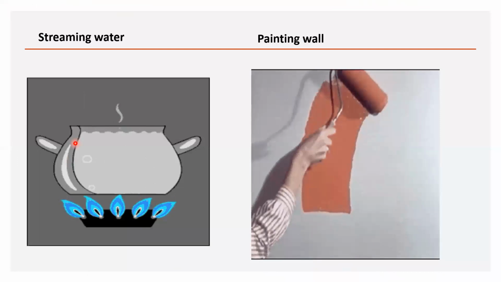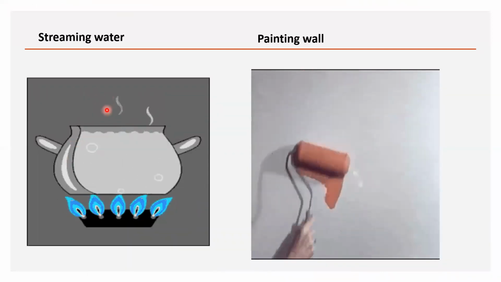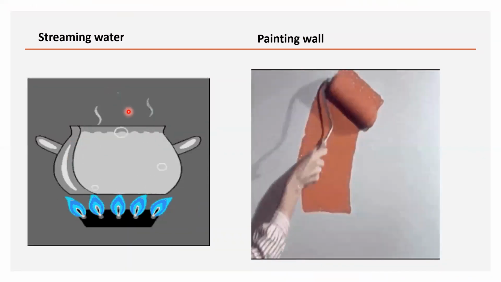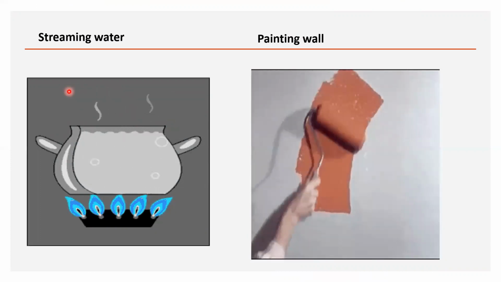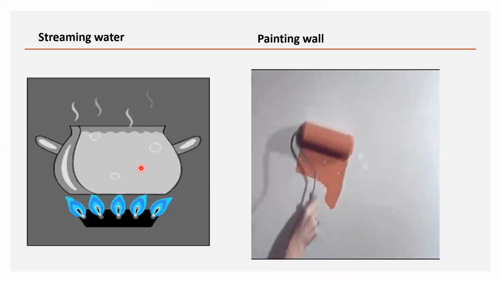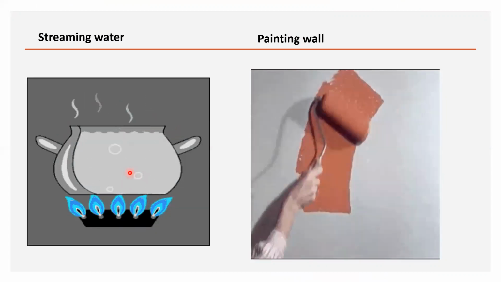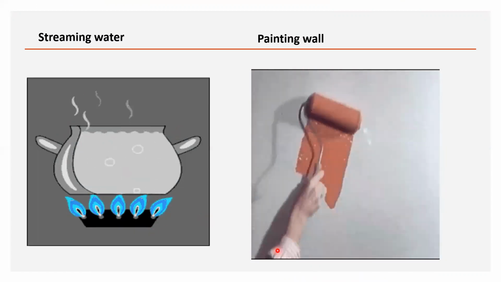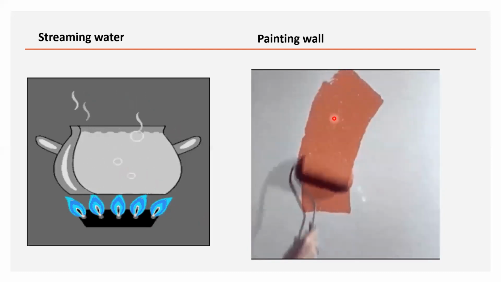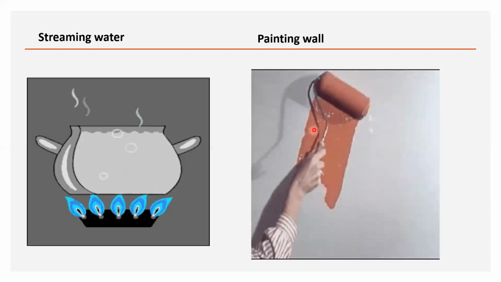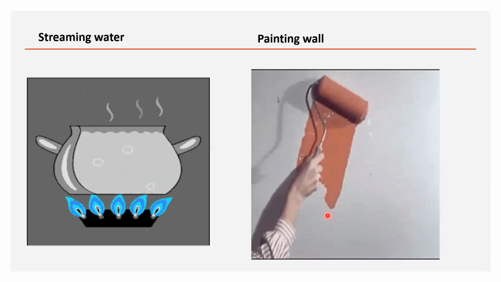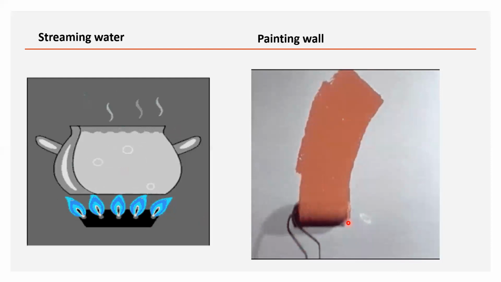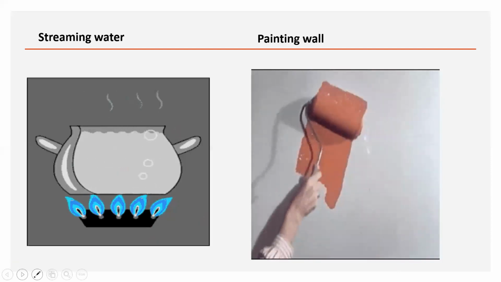And here, when you are boiling water, it is changing into steam or water vapor. Again, when you cool the steam, it comes back into water. This is a reversible change. Now, here when you are observing this painting on the wall, substance won't be changed, but you are taking paint from the bucket and putting it on the wall. That's it. Substance won't be changed.